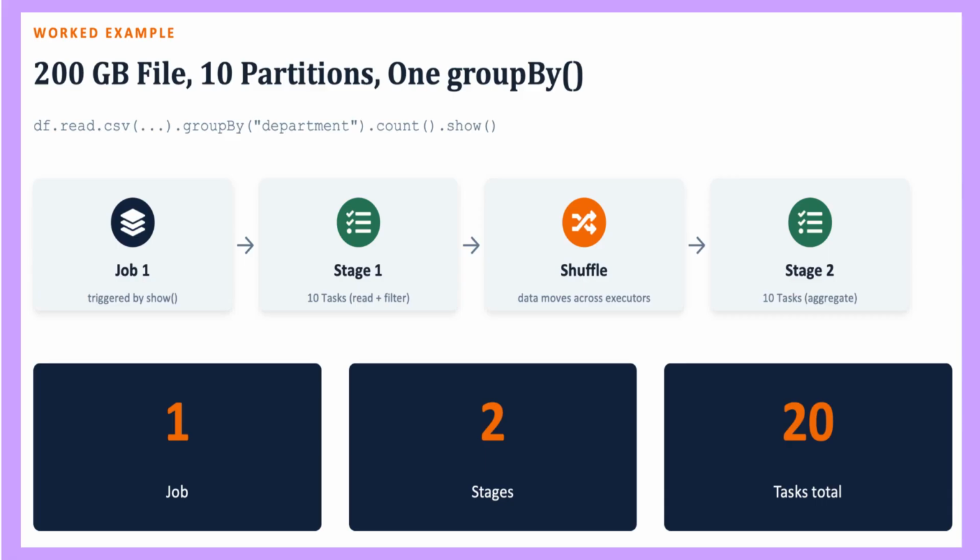It would show one job with 2 stages listed, and if you drilled into each stage, you'd see 10 tasks running against the 10 partitions. It's a great mental model for reading real execution plans and reasoning about where the expensive shuffle happens and how much parallel work is being done at each phase.